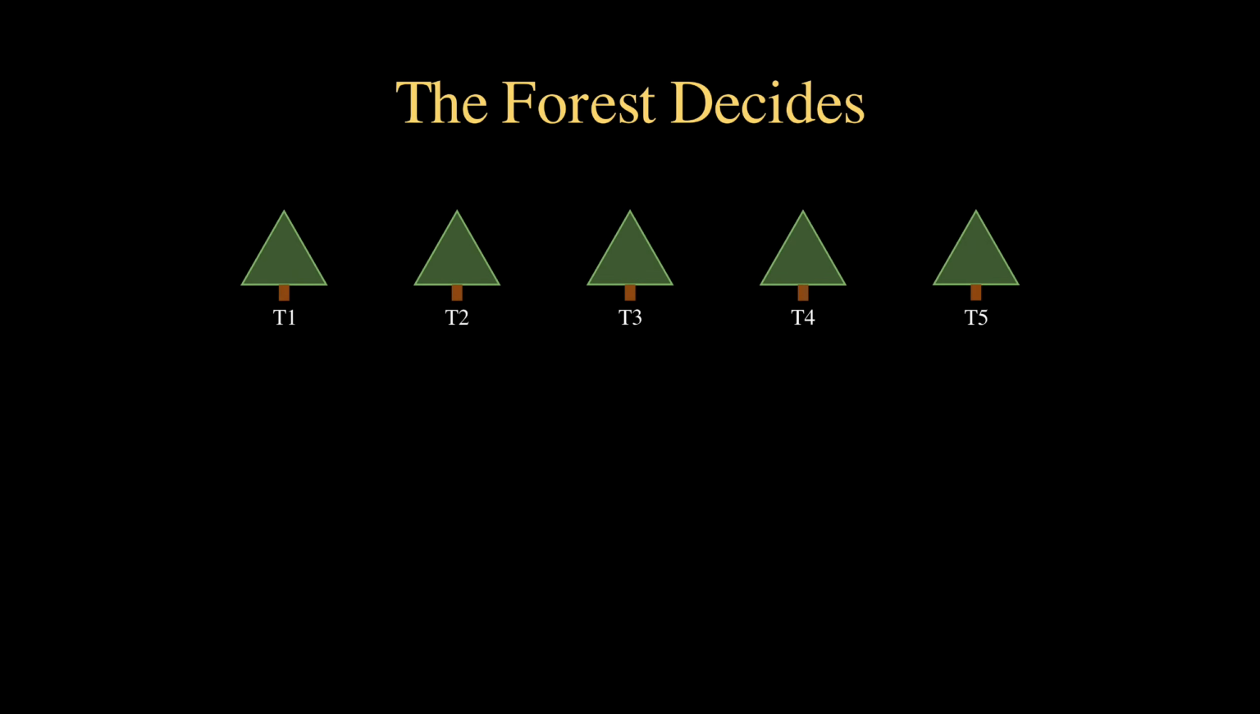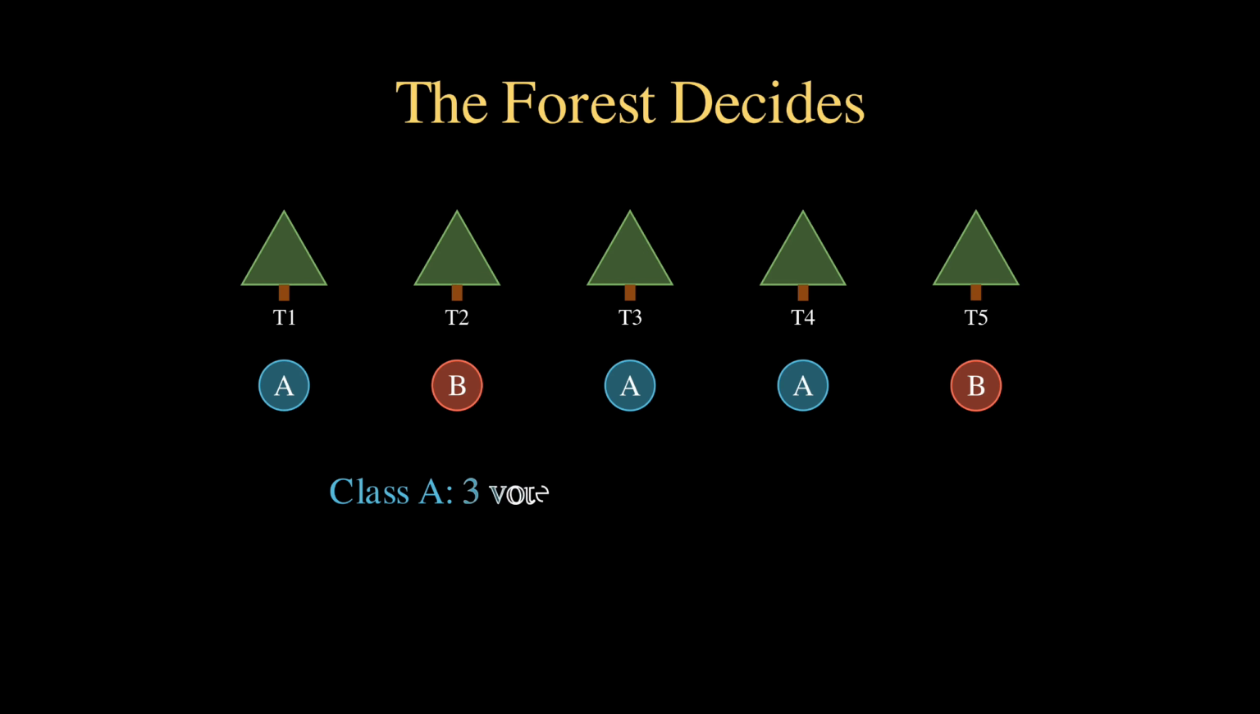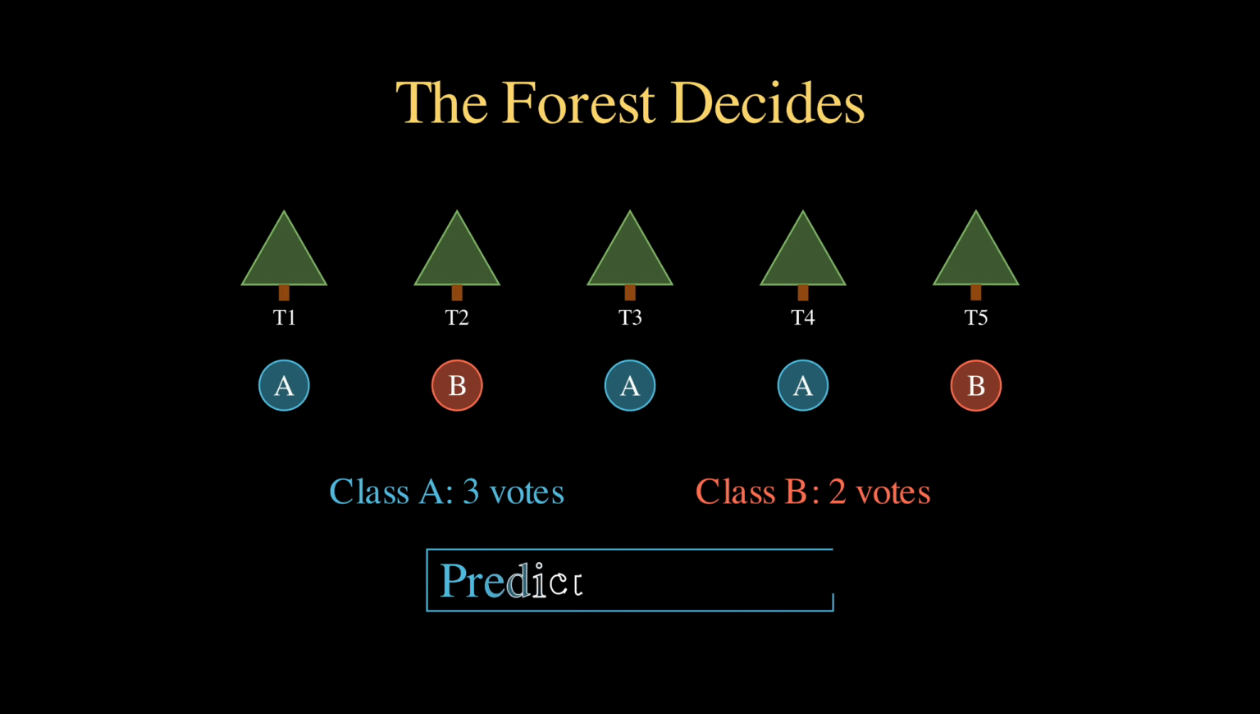When a new point arrives, every tree casts a vote and the majority wins. Because each tree trained on different data with different features, their errors are independent and they cancel out. The noisy predictions of individual trees average into a smooth, stable ensemble. That's the power of a random forest, many weak learners combining into one strong one. And that's basically how it works.